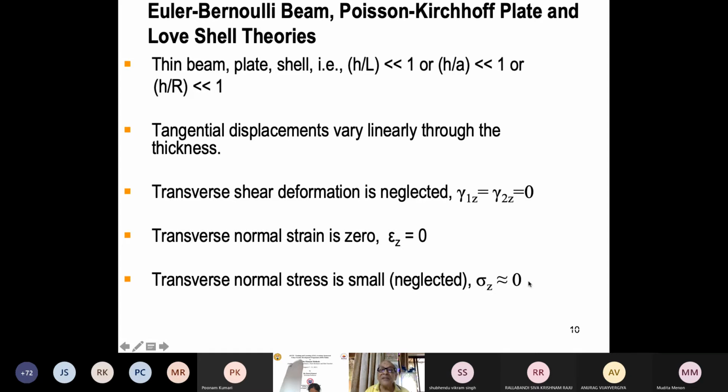Sigma X is there in the case of beam, tau XZ is there. In the case of plate, it is again sigma X, sigma Y, tau XY, tau XZ, tau YZ. So all the 5 quantities are there. So this quantity is small compared to these. This we also assume in all the theories in order to simplify Hooke's law. Hooke's law is simplified because of that.